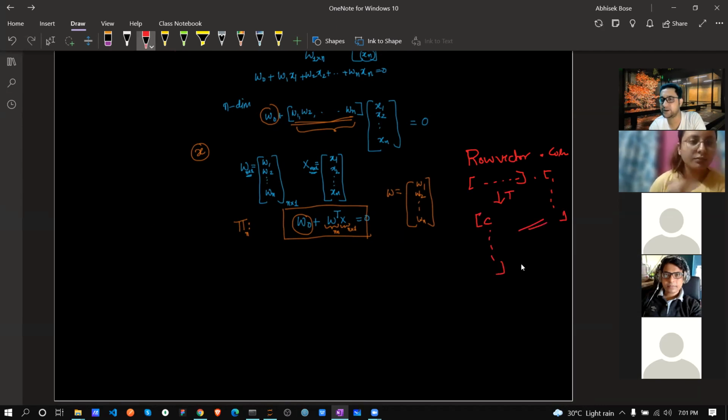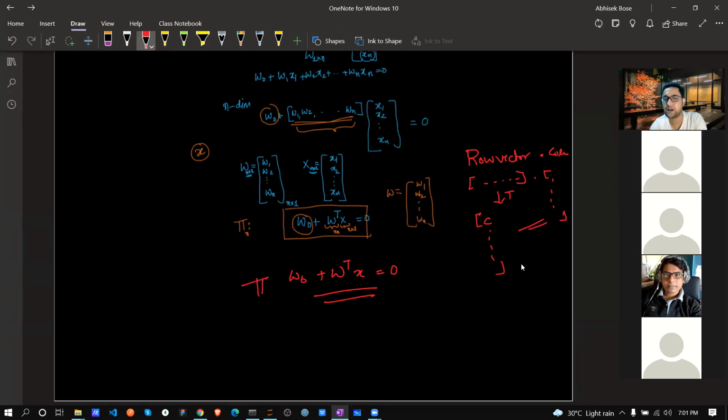Then we are doing dot product that we already saw. The same thing we are doing. Then we can say the formula like this way, W0 plus W transpose X equals 0. And when we are saying this one, this is the formula of a plane. This pi, again, this is not pi like we know that pi. Okay, so this pi symbol is basically denoting a plane. So from now onwards, whenever we say plane, we will use this pi symbol.